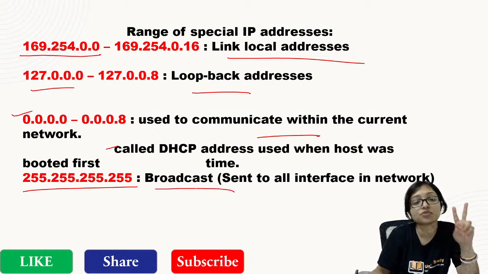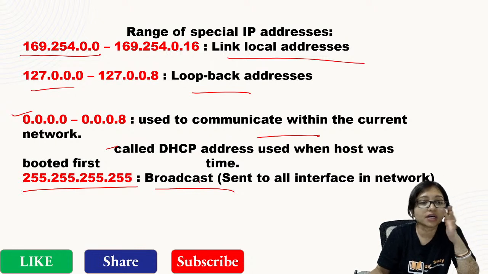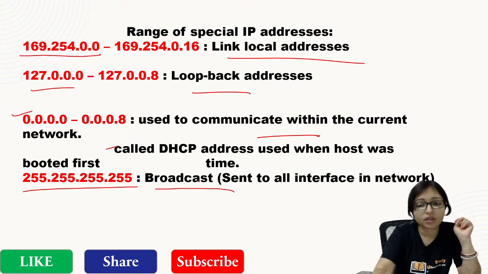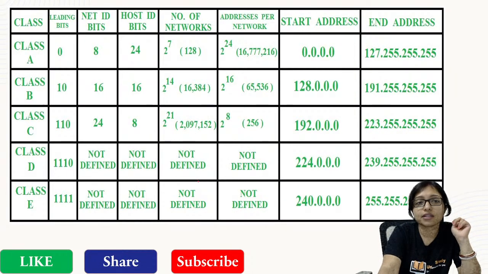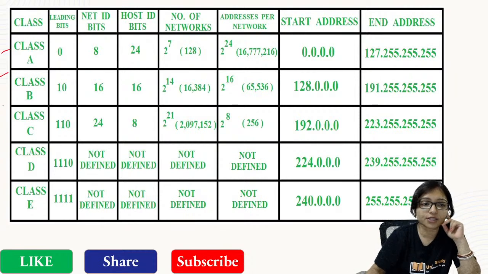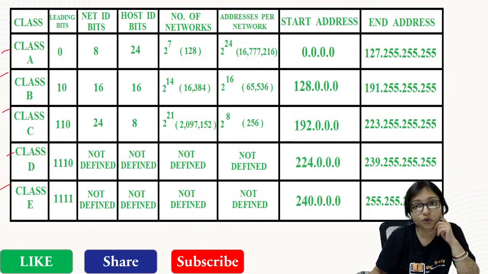There are 2 types of broadcast. One is your limited broadcast, another is the directed broadcast. Okay. Now here this is the chart for class A, class B, class C, class D, class E. Quickly do the revision. Starting address is this, ending address is this.